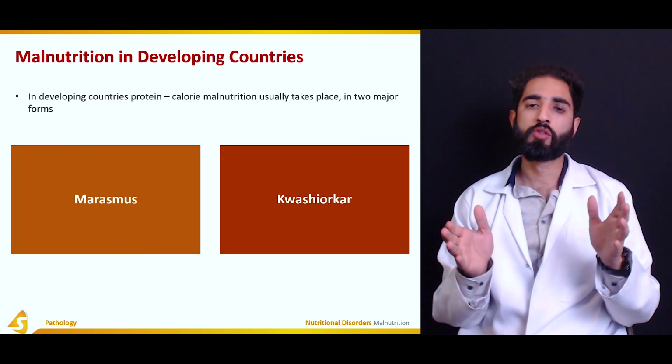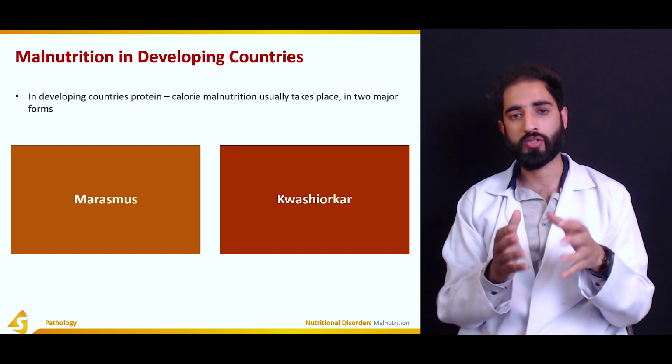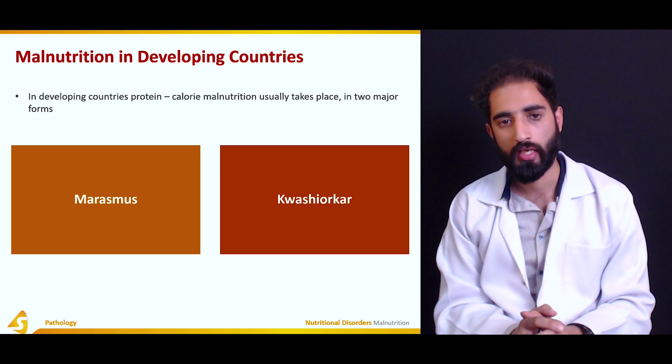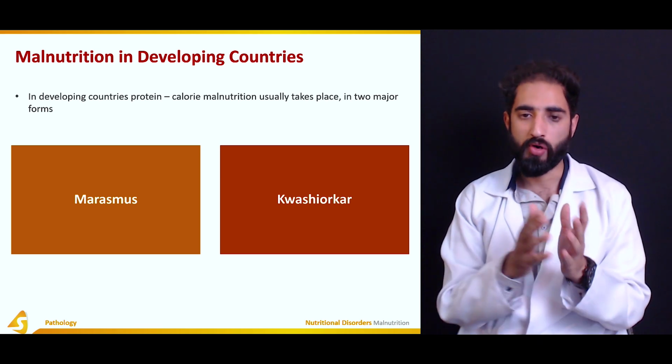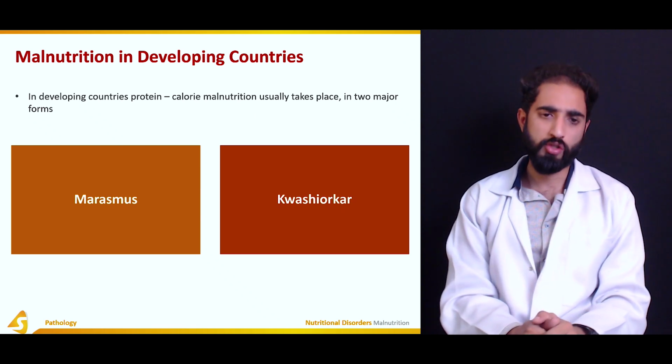Now, the two most common conditions associated with malnutrition, especially in the developing or the underdeveloped countries, are marasmus and kwashiorkor. So these are both diseases of children.